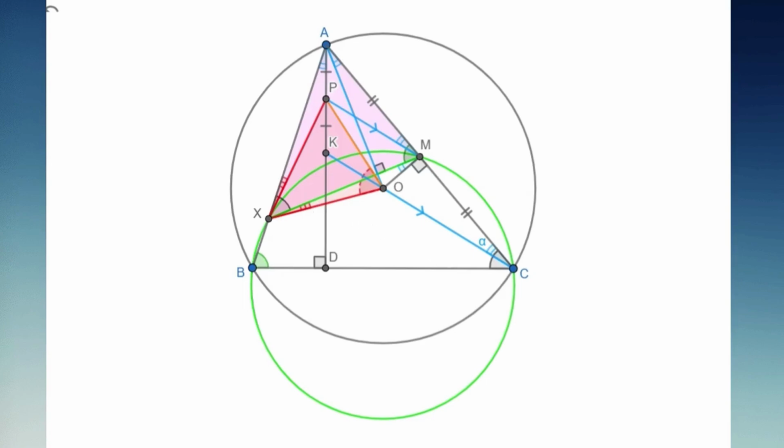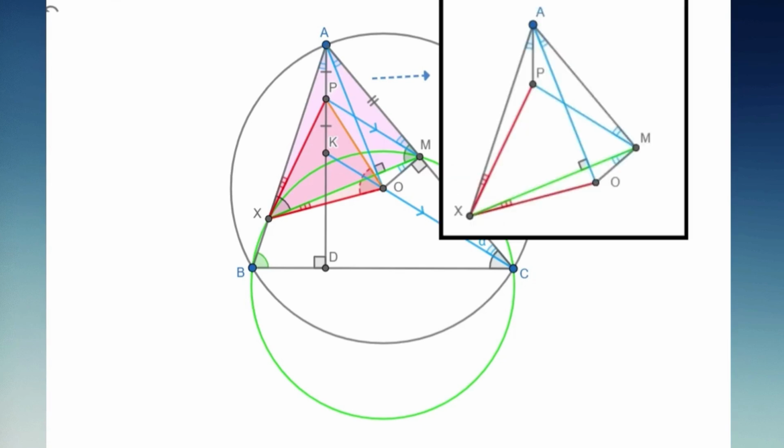But let's take a closer look. Doesn't this structure look familiar? Would you agree that it's very similar to the one we see with isogonal conjugates?